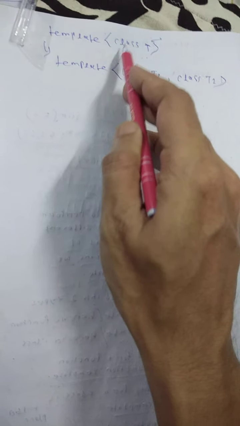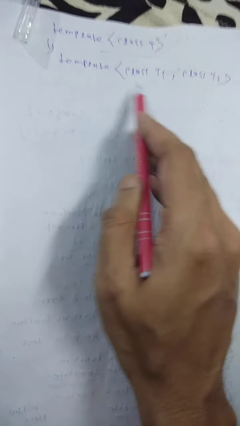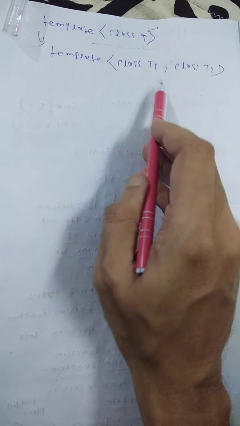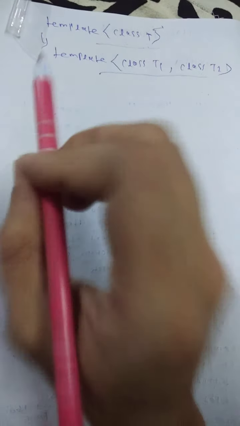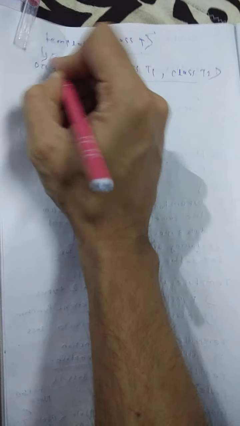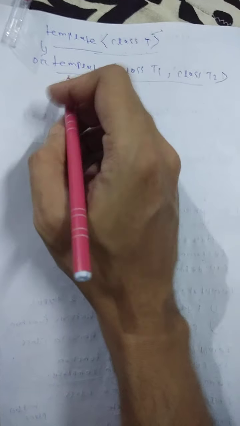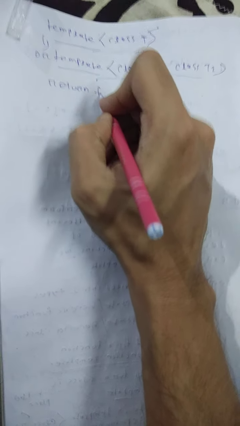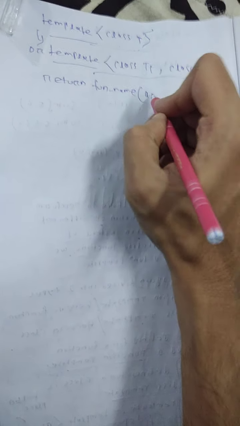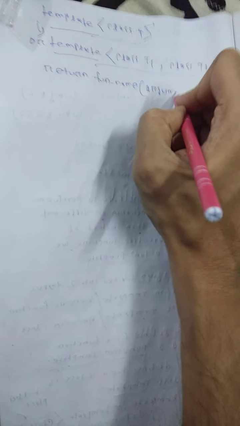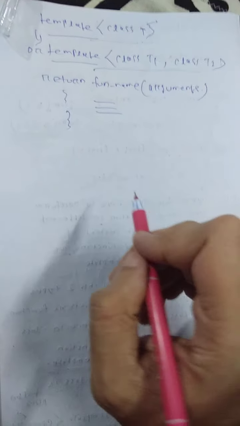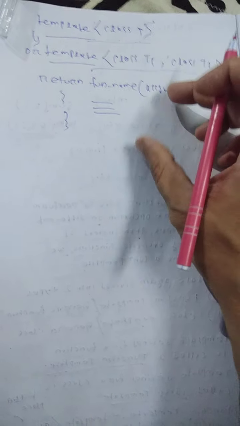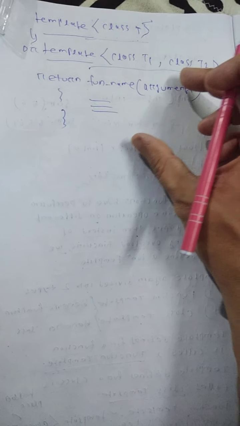If a single data type is there, then we declare it like this. If different data types are there, like integer-float and float-integer, we declare it like this. After that, either with this definition or this definition, we have to define the return type, then the function name with the arguments or parameters, and then the function body. So this is the declaration and definition of a function template.